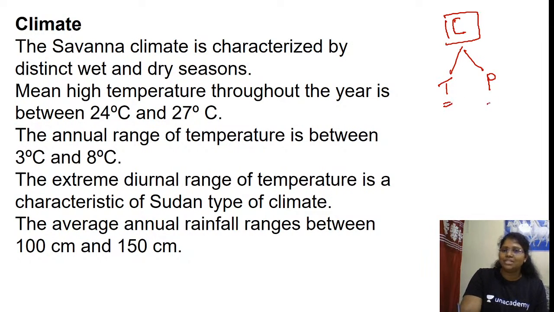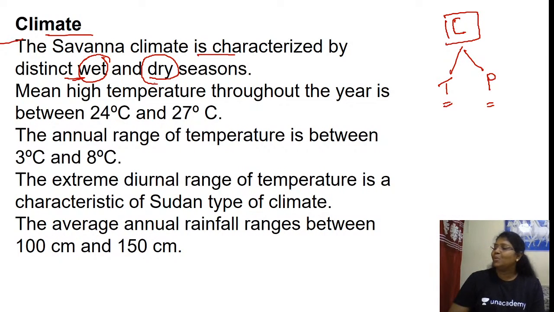Temperature and precipitation. The savanna climate is characterized by distinct wet and dry seasons. When will be the wet season? Wet season is what we have just discussed. It is characterized by a distinct wet season. Why?